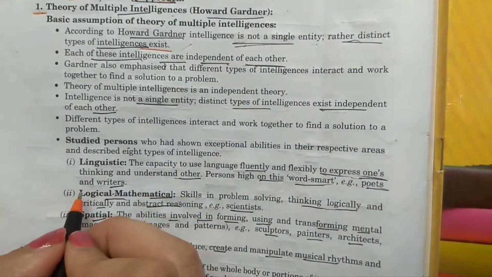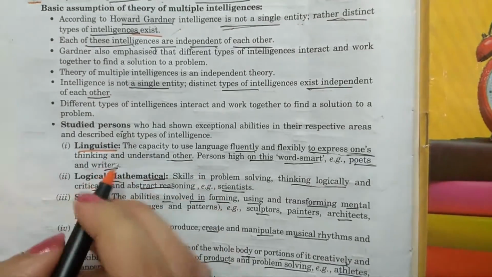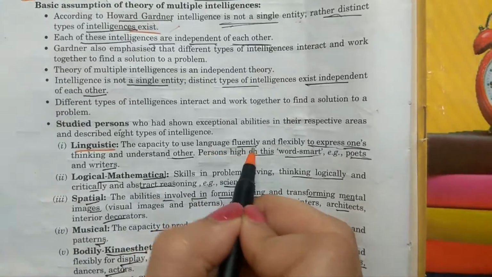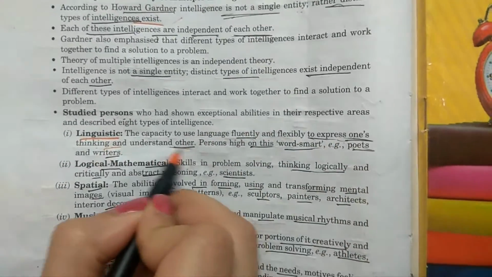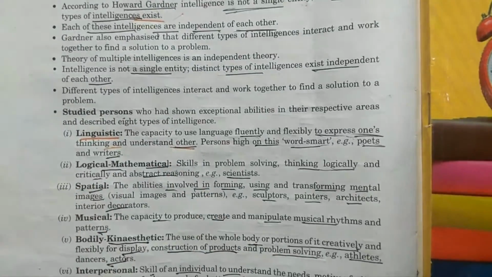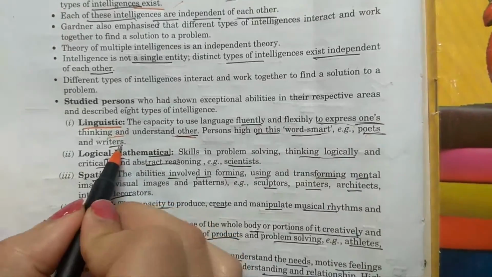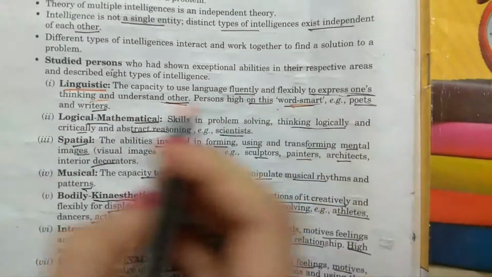Now, let's study. The first one which comes under this is linguistic. Linguistic is the capacity to use language fluently and flexibly, to express one's thinking and understand others. People who are high on this are poets and writers, and they are also called word smart.